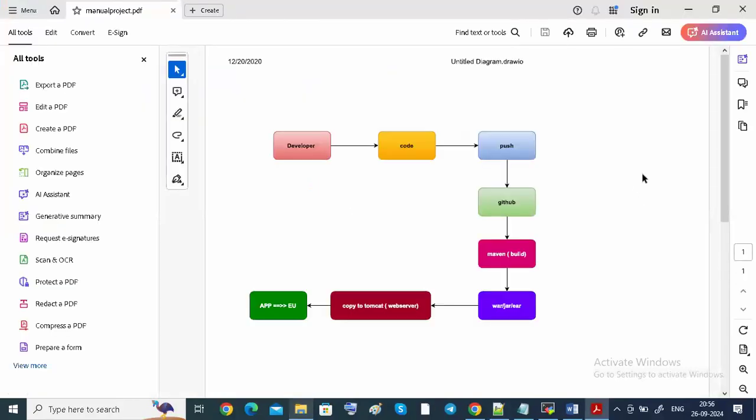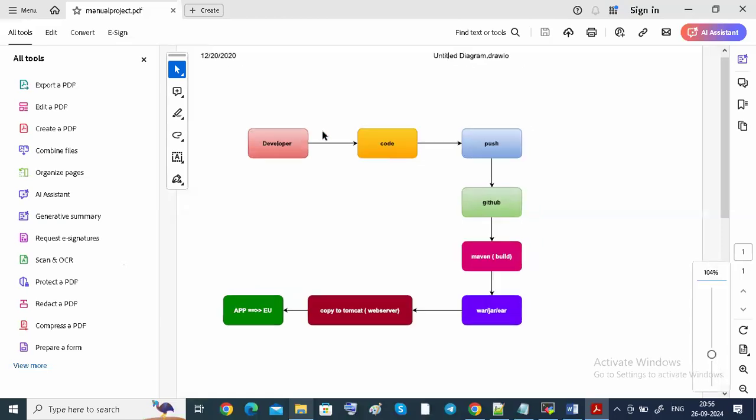See what we have done, guys. The developer will develop his code on his local laptop. Then he is going to push his code into the remote repository. Remote repository is nothing but GitHub, guys. Then we are going to do the build. We are using the Maven tool. By using the Maven tool, we do the build, guys.